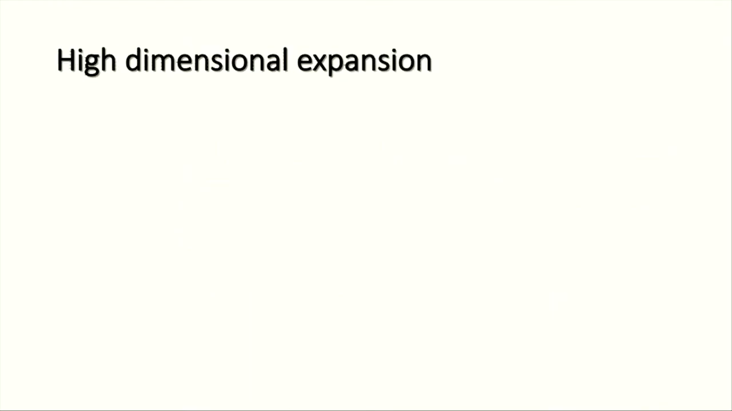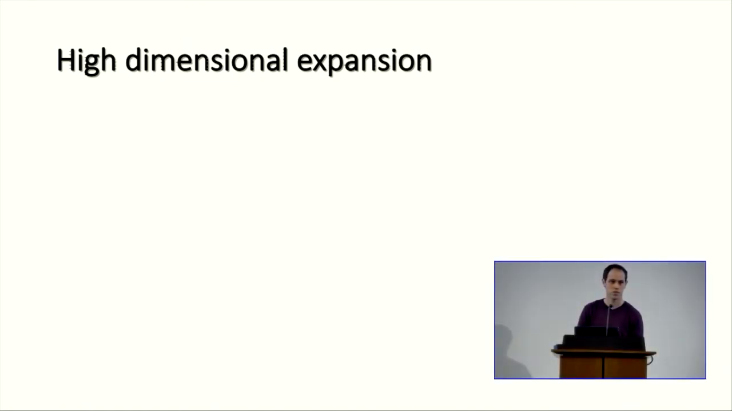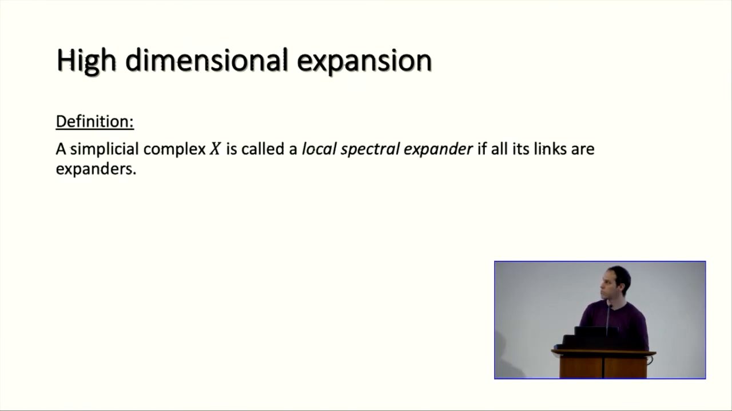When talking about high-dimensional expansion, when do we say that such a complex is a high-dimensional expander? There are some different notions. I want to focus on one notion, which is called local spectral expander. I'm not going much into the details, but basically we say that such a complex is a high-dimensional expander if all its links, we look at the graphs induced in these links, are expanders. Then we say that this complex is a high-dimensional expander.